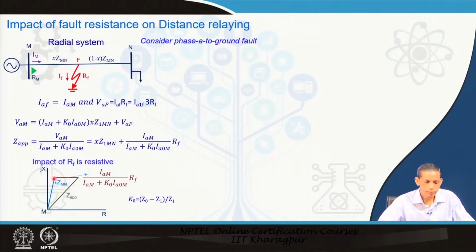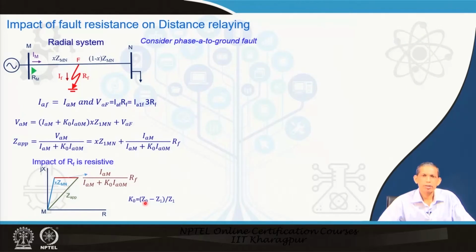Now, note that this factor has k naught and the zero sequence current plus the phase A current. So, it is a function of these 3 terms multiplied to the R f. Now, note that k naught equals z naught minus z 1 upon z 1.